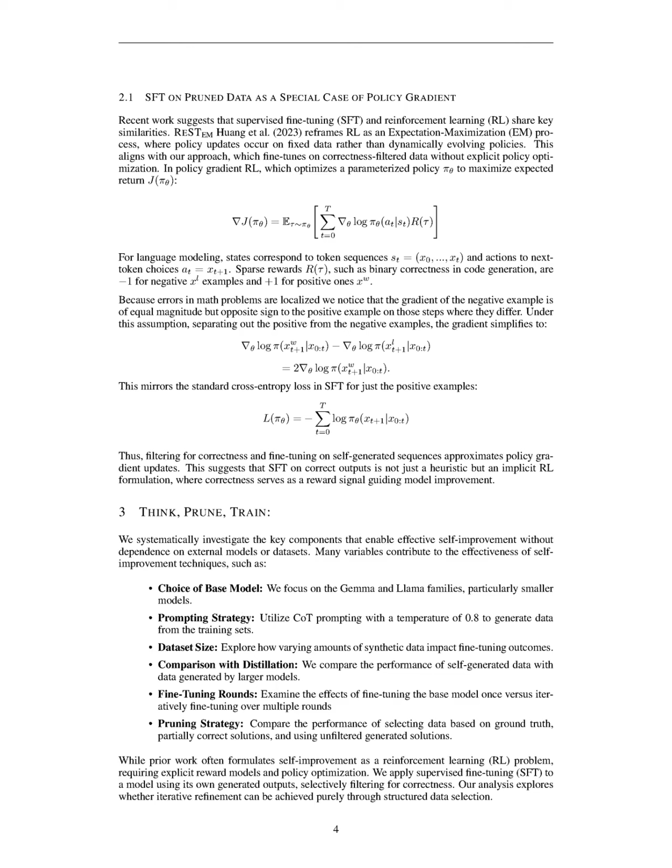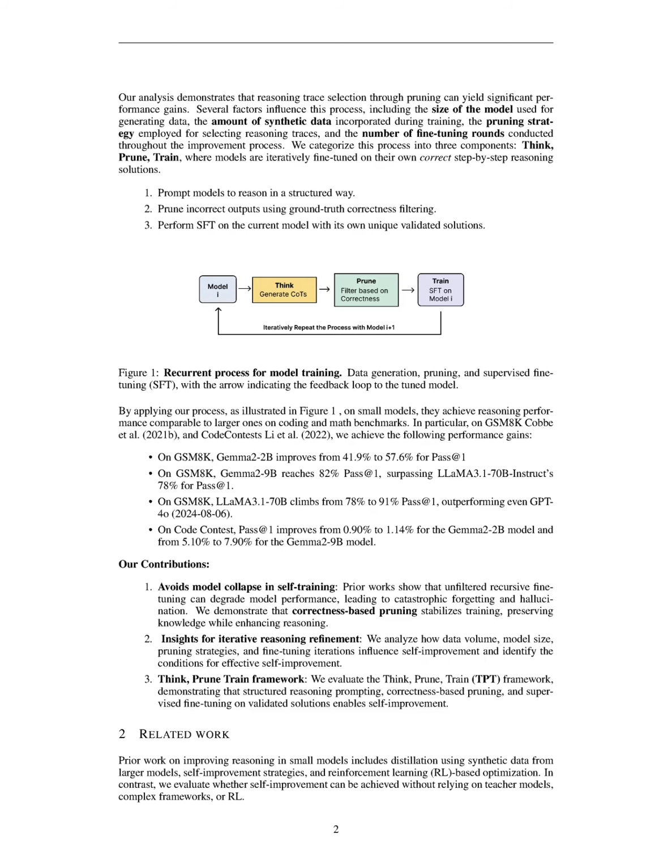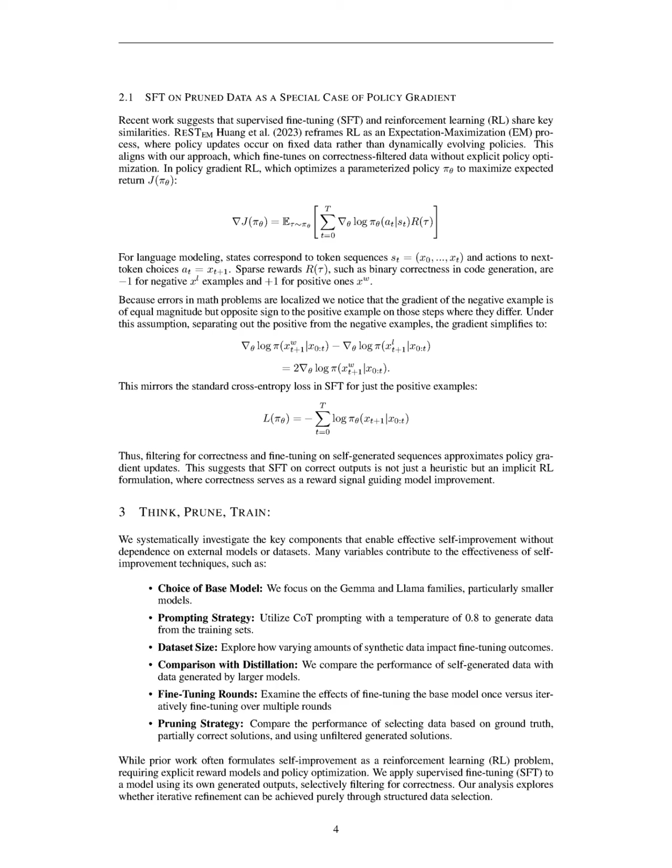To illustrate the inner workings of the proposed think, prune, train (TPT) algorithm, consider a hypothetical reasoning task where the model must solve a simple math problem. What is 7 plus 5? 1. Think. The model generates multiple reasoning traces for the problem, such as 7 plus 5 equals 12 and 7 plus 5 equals 10. Each trace includes the reasoning steps taken to arrive at the answer.